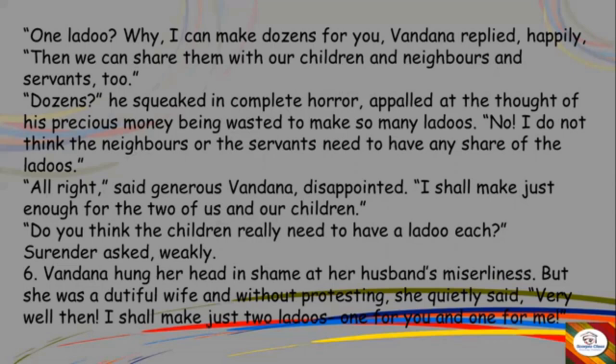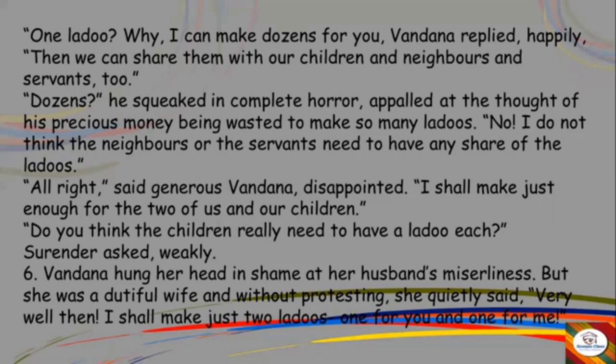So when he hears this, he says, "Dozens?" And he started thinking of the precious money which is going to be wasted to make so many laddus. So he says, "No, I do not think the neighbors or the servants need to have any share of the laddus." So he was so stingy, as we have seen in the beginning, he was not willing to share it with anybody. So she says, "Okay, all right, I shall make just enough for the two of us and our children. I'll just make so many laddus that you, I and our children can eat."